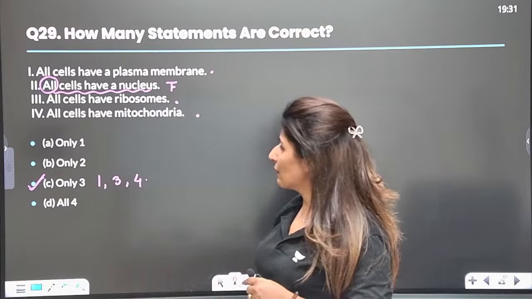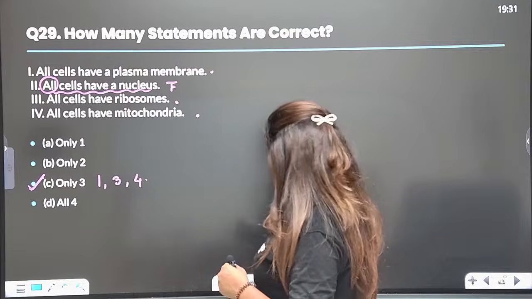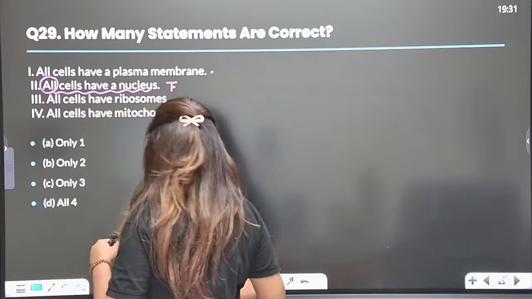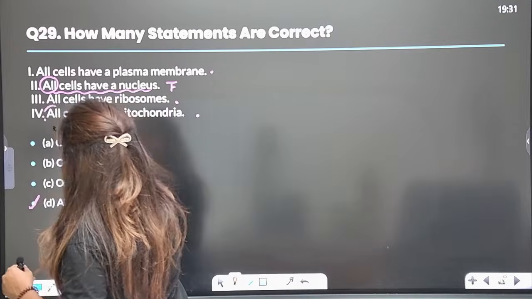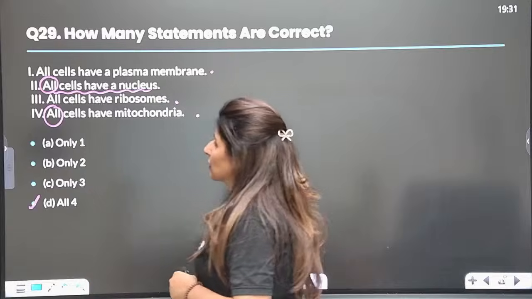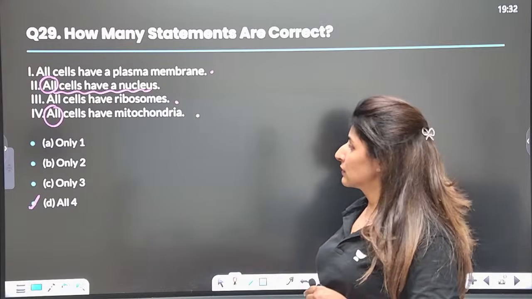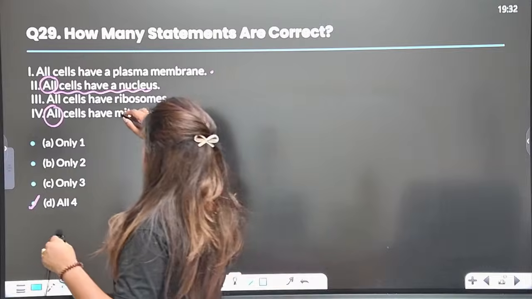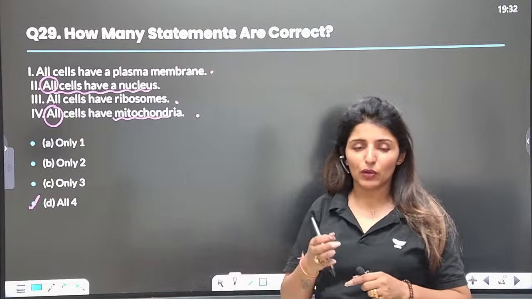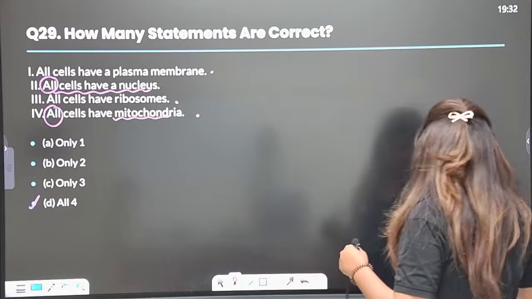All cells will have mitochondria, but in that case we can't take this 4th option also as correct. Answer should be all the 4 here, because we will have to consider the statement, otherwise the statement won't be right. Generally cells do have mitochondria, right? There is just one exception that we know about, which is RBC. So we'll take all the statements correct in this case.